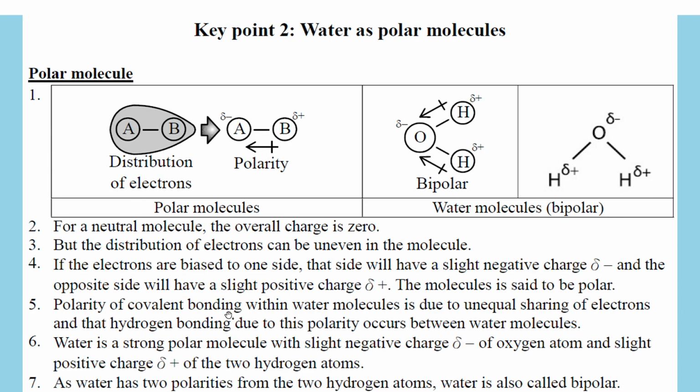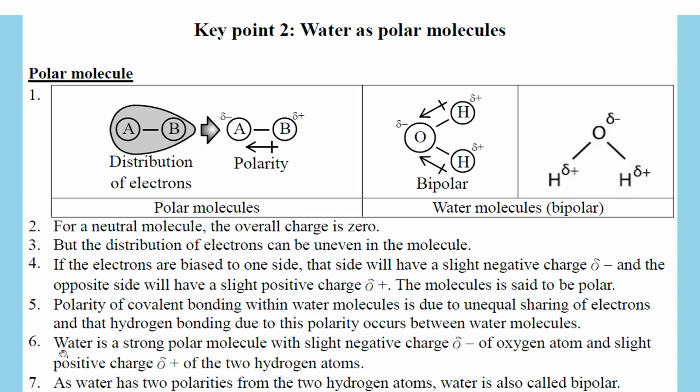In water molecules, it's due to the uneven sharing of electrons, okay. And some bonding, later on we will describe it clearly. And the delta plus and delta minus of a water molecule, we have a bonding, we call it hydrogen bonding due to this polarity of the water molecules.